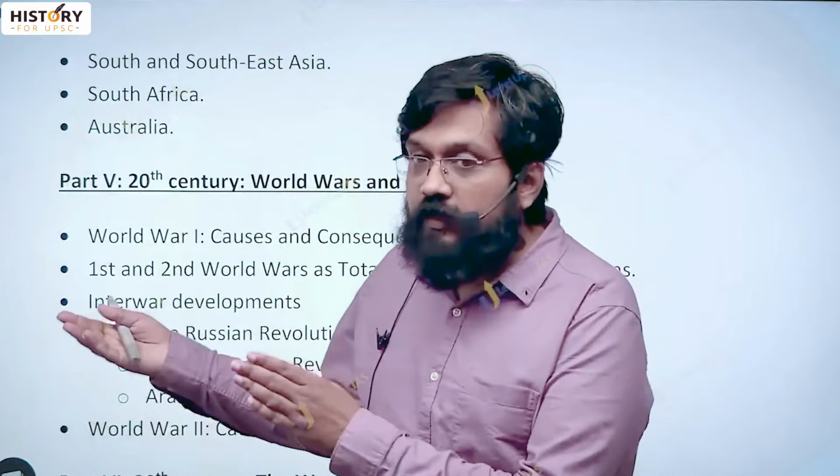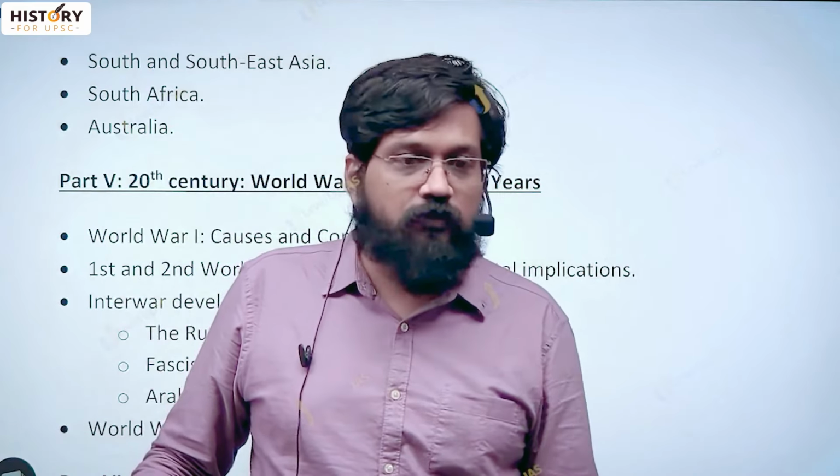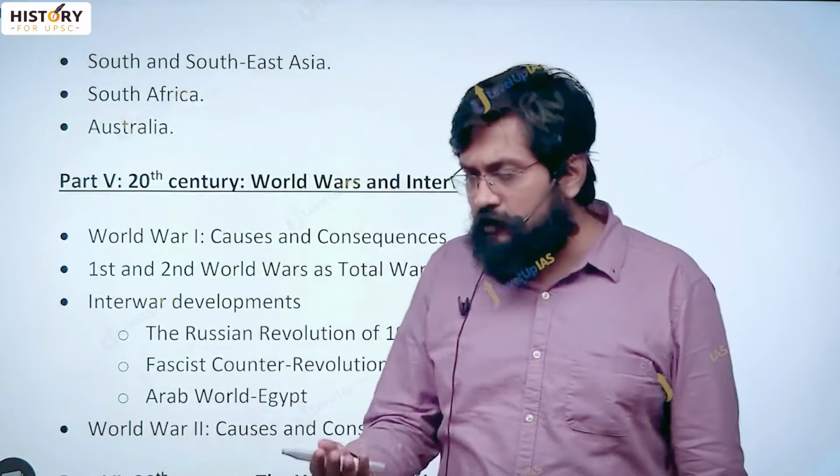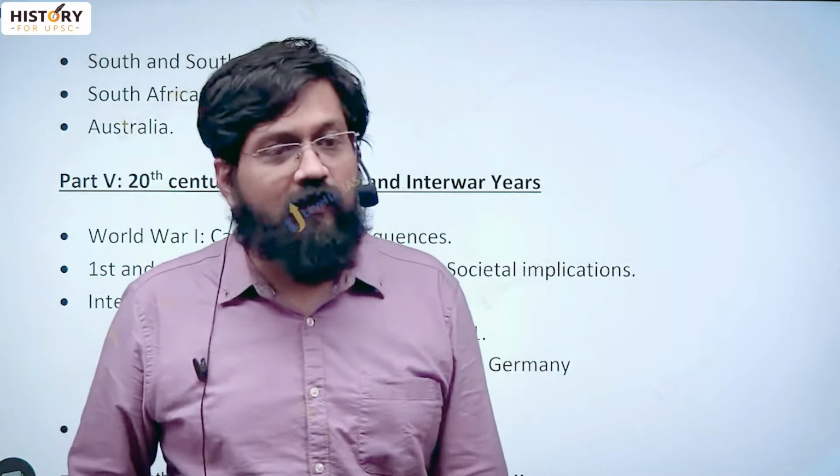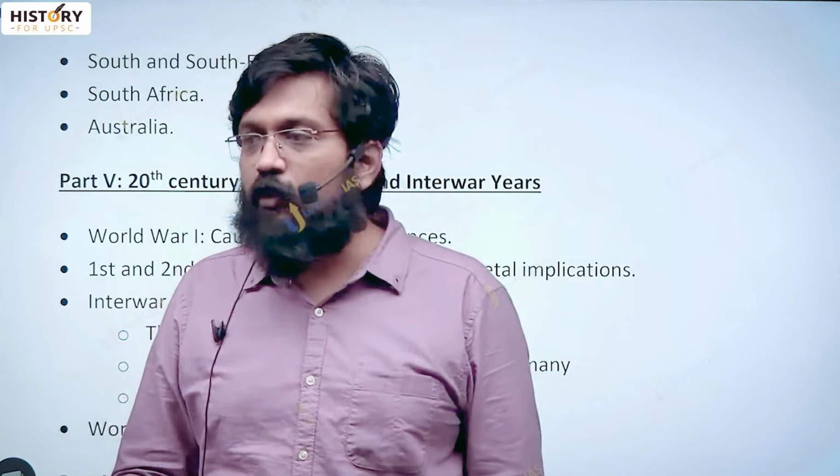So 19th century, three themes overlapping from start to end. It would take almost half our course. Then the next things are 20th century. Again you start the 20th century, which Eric Hobsbawm calls the short century. Short 20th century. It starts in 1914. It ends in 1991 with the fall of the USSR.